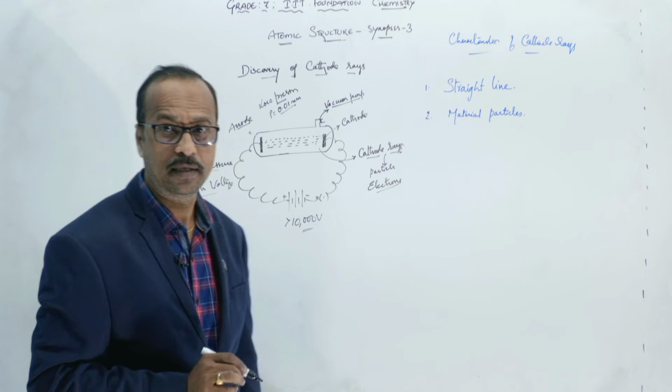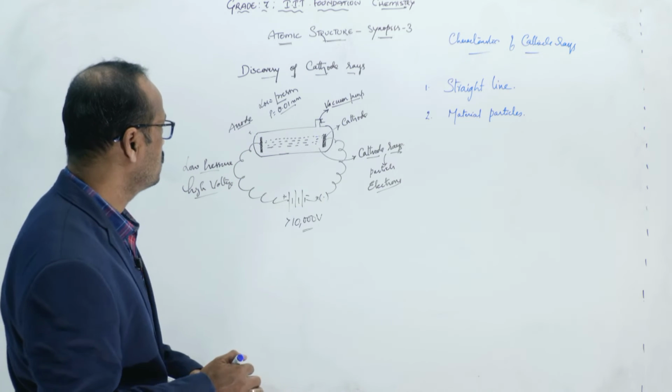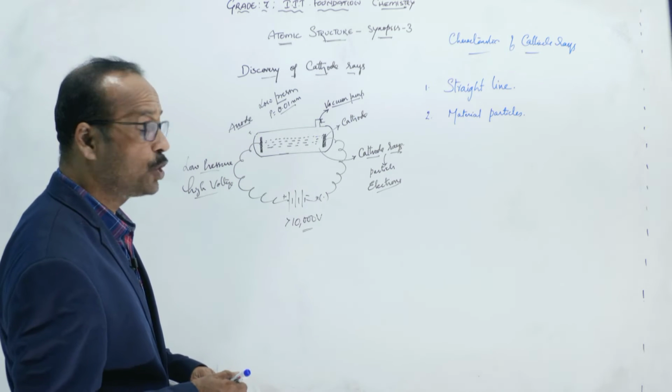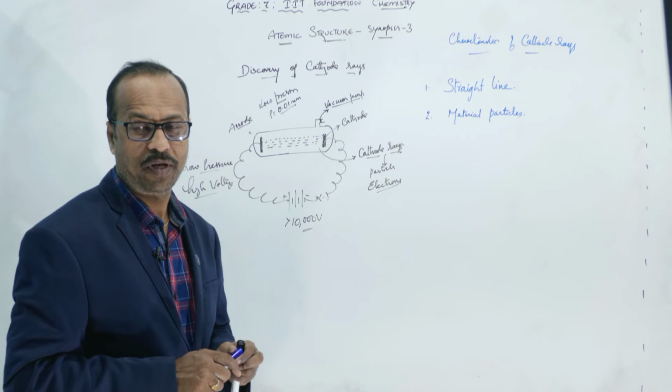They are passing in a straight line. Now what J. J. Thomson did was arrange two electric plates.